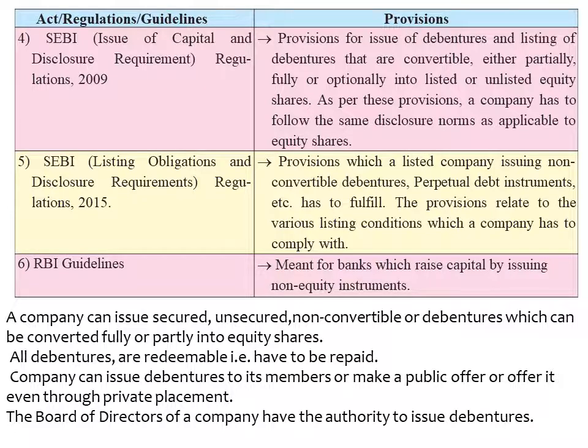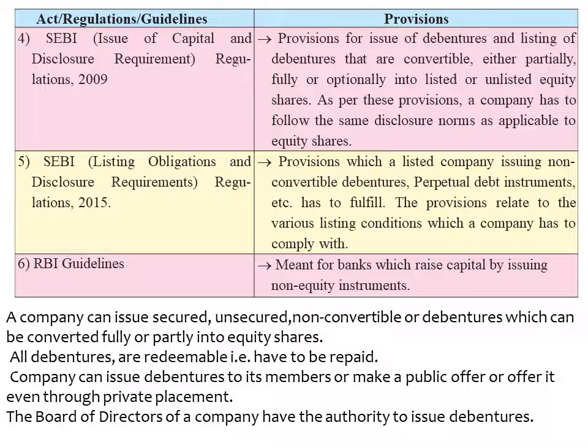Now any company can issue secured, unsecured, non-convertible debentures or debentures which are converted fully or partly into equity shares. So here the company can issue secured, unsecured, convertible, non-convertible debentures. But all these debentures must be redeemable, means which can be repaid after a specified term on maturity date. Means company cannot issue irredeemable debentures according to the new Companies Act 2013.